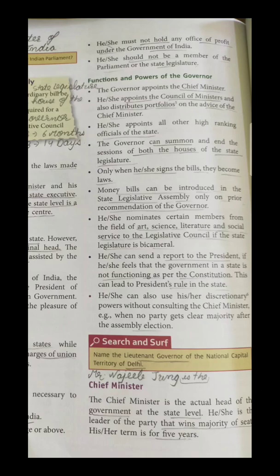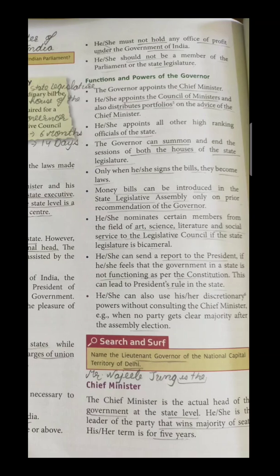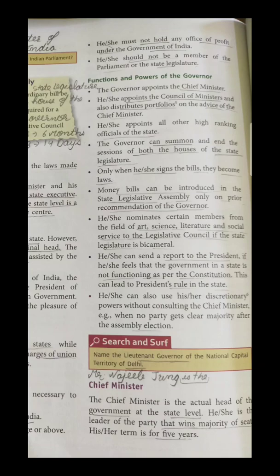Okay, so next we are discussing the chief minister. Hope you are all clear with the governor. What are the main functions of the governor? If something is pending, just read the functions by yourself so that you are able to grasp the concept properly in a better manner. These are just the names of the powers that the governor enjoys, and the qualifications required to become a governor. So moving further, now we are going to understand the concept of chief minister.